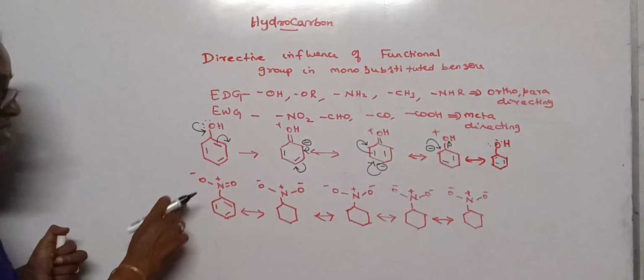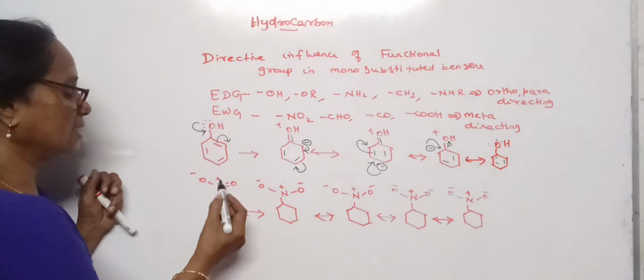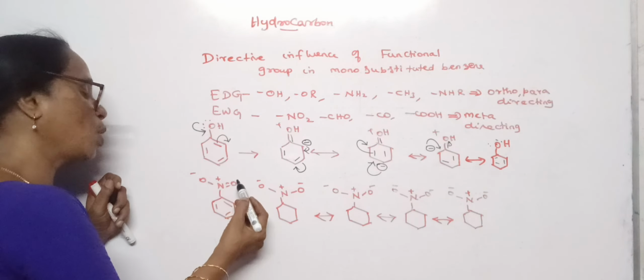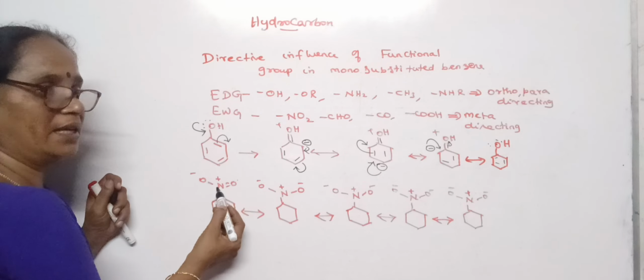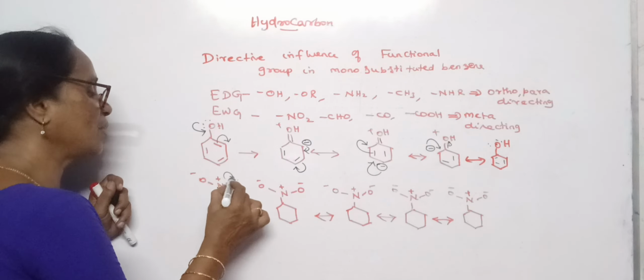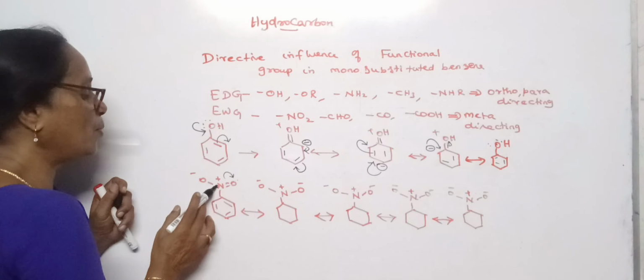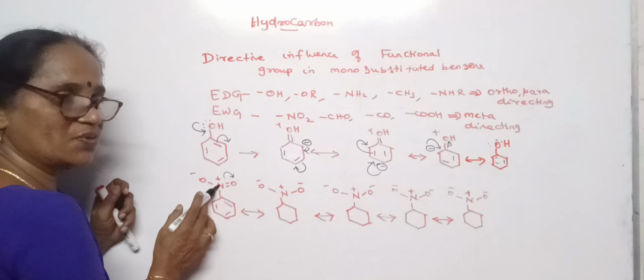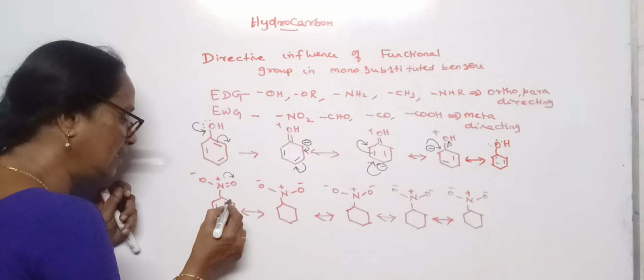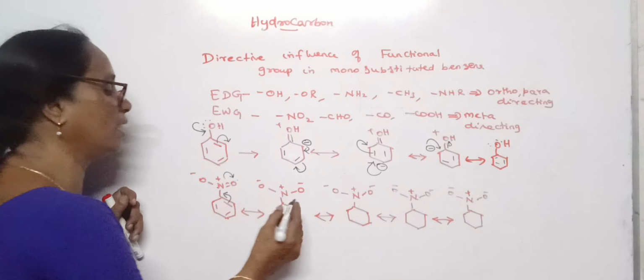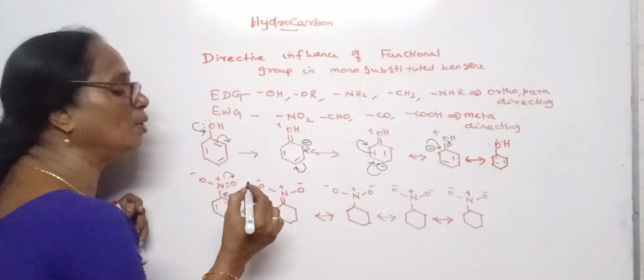And in the case of nitrobenzene, the nitrogen is bonded to 2 oxygen atoms which are more electronegative than the nitrogen, and hence one of the pi electrons is attracted by the oxygen atom. So a positive charge will be developed, and in turn the nitrogen attracts one of the pi electrons from the ring, and hence makes a double bond with it.